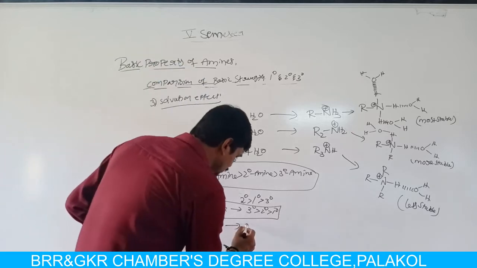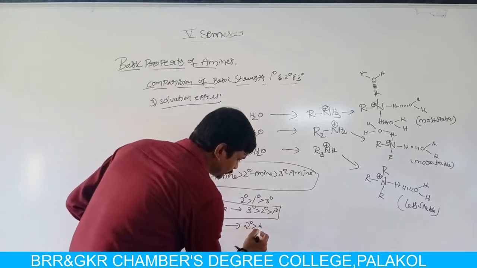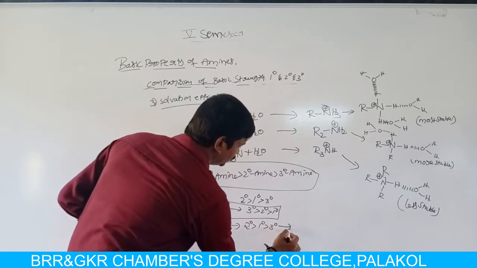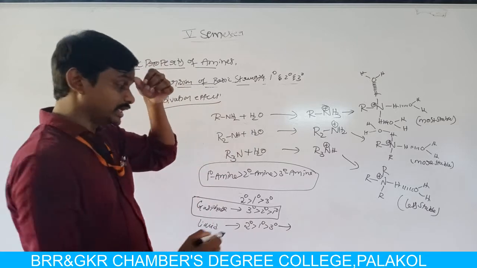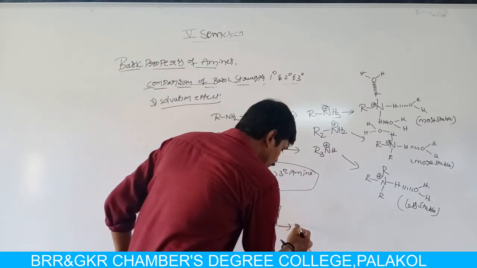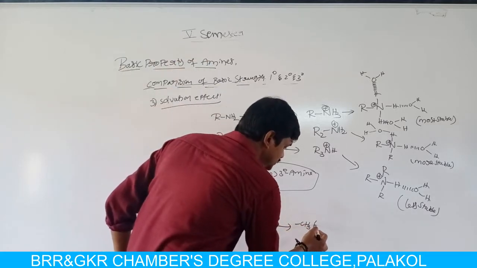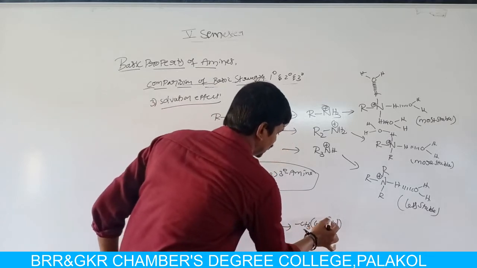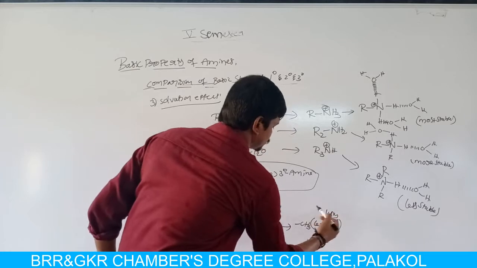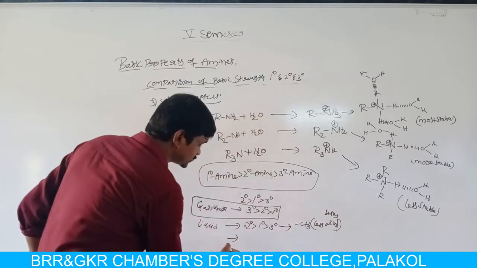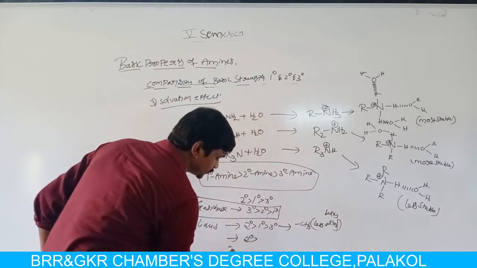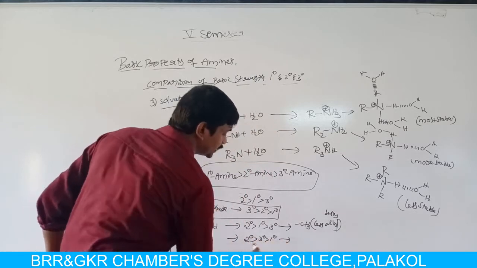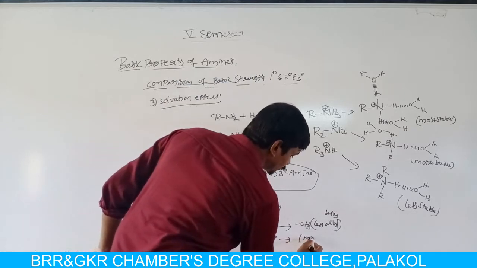In the liquid phase, the basic strength is secondary greater than primary greater than tertiary, in case nitrogen is attached to less bulky alkyl groups. In the liquid phase, the order of basic strength is secondary greater than tertiary greater than primary, in case of more bulky groups.